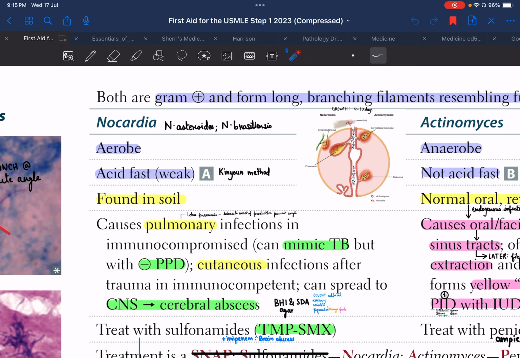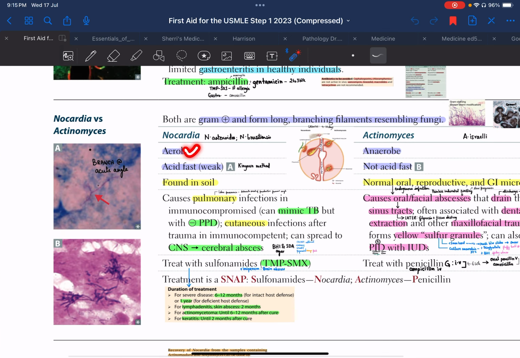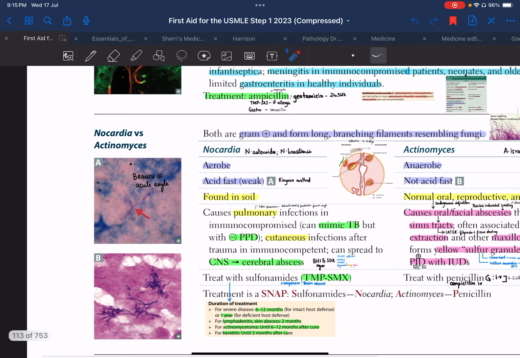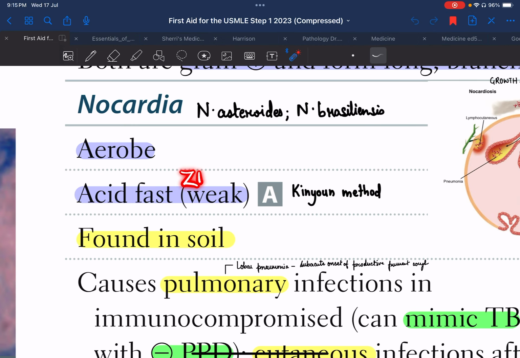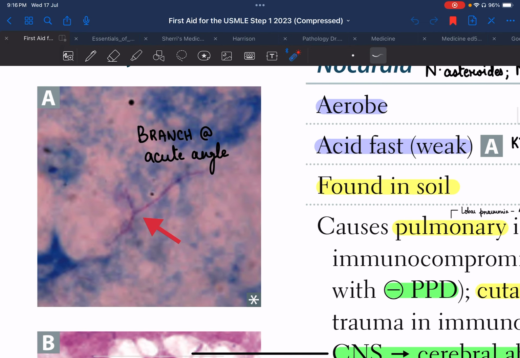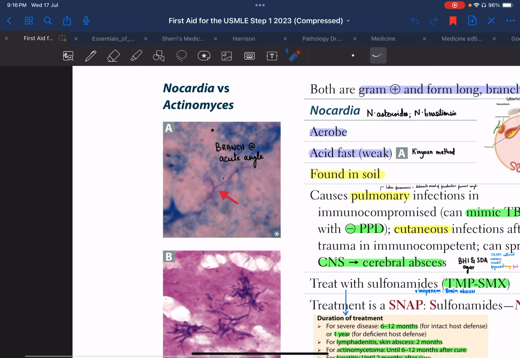The pathogenic Nocardia species are basically Nocardia asteroides and Nocardia brasiliensis. This is an aerobe, in contrast to actinomyces, which was an anaerobe, and it is weakly acid fast. Why weakly acid fast? Because we do not do the typical ZN staining here. We do the cold ZN staining or the Kinyoun method, and this is how it appears under acid fast. This is the bacteria which branches out at an acute angle. It is weakly acid fast.